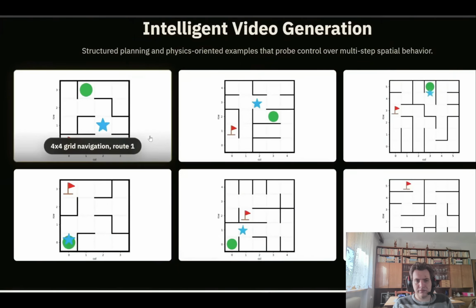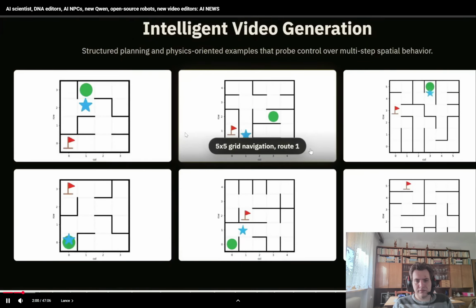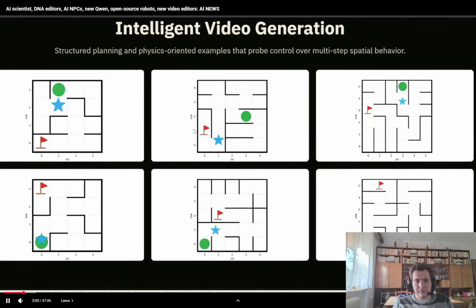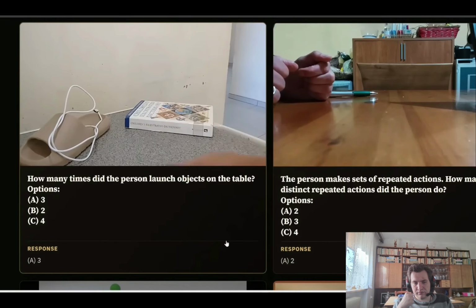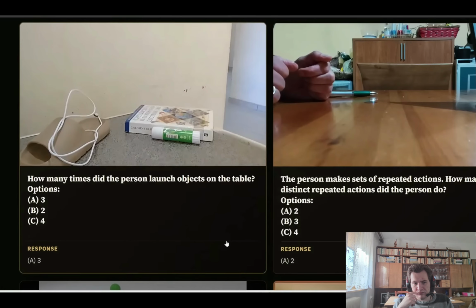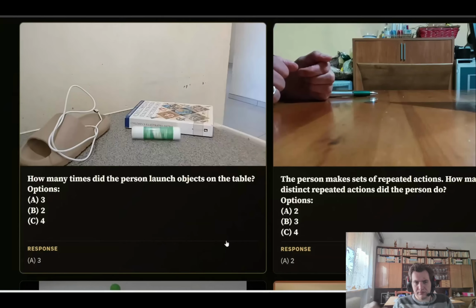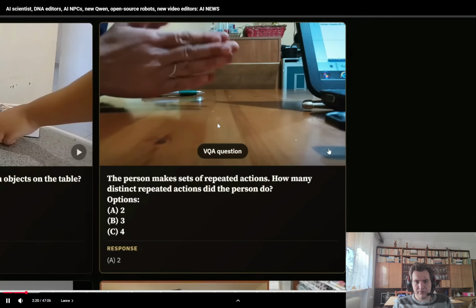Now, because this is just a unified multimodal model, it's really good at also visual understanding. For example, we can plug in these images of mazes, and it's able to realize where to go and can easily generate a video of it solving the maze. Pretty impressive. And again, because this is a unified model, it also has world and text understanding built in. So you can input a video and ask it things about the video, and it can answer it correctly. So here are some examples of this in action.